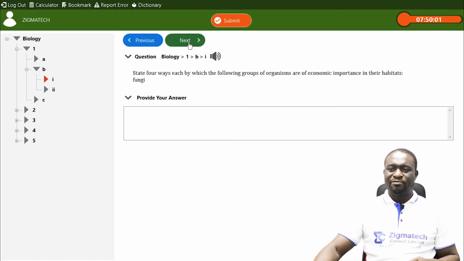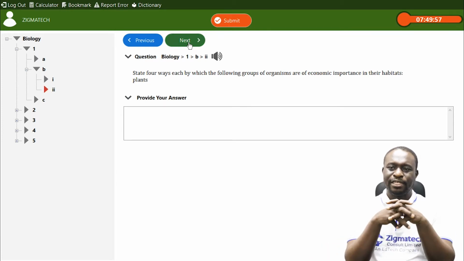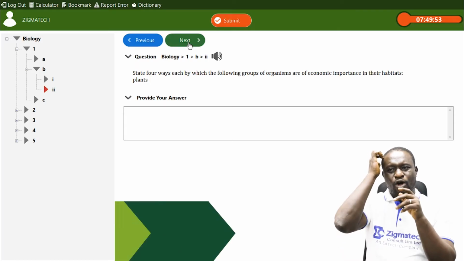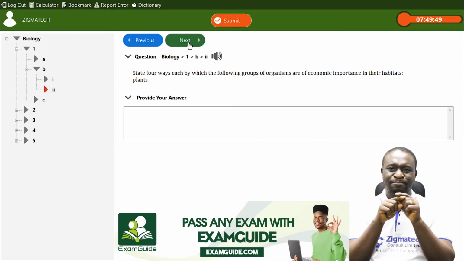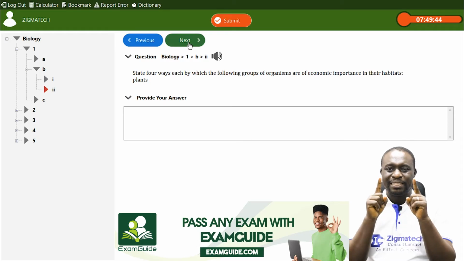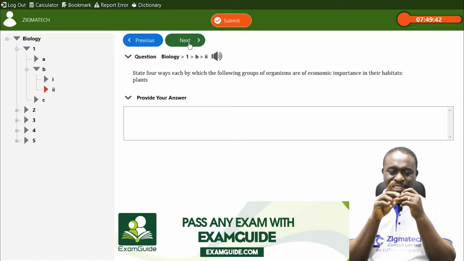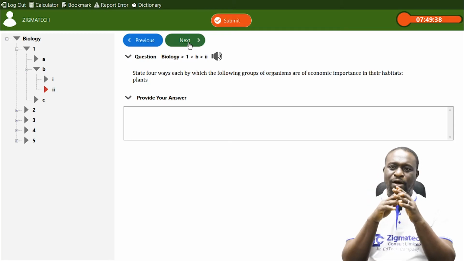Now we also have the next one, BII, which says state 4 ways by which the following groups of organisms are of economic importance in their habitat. The one they gave there is plants. We've finished talking about fungi. This one is plants. Now, what are some of the economic importance of plants?